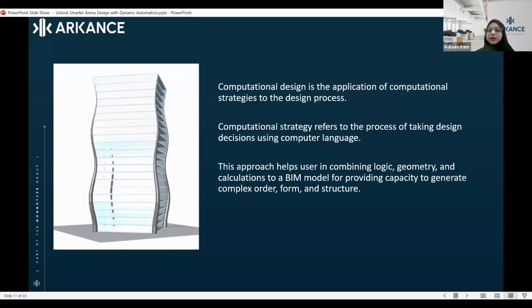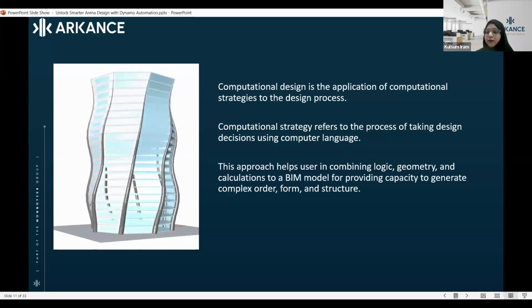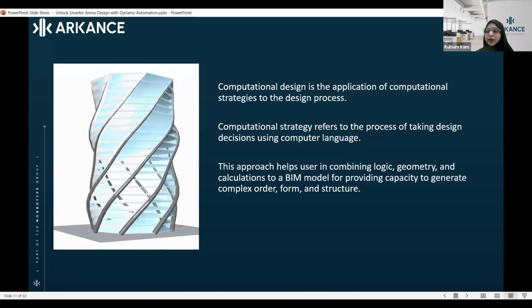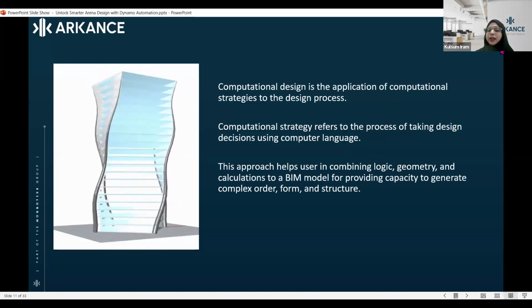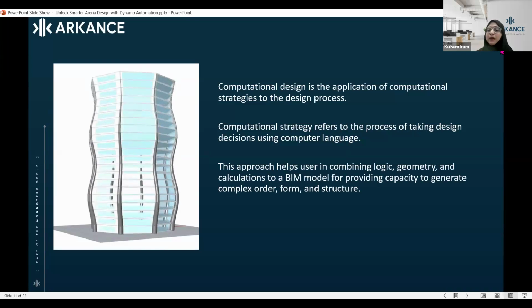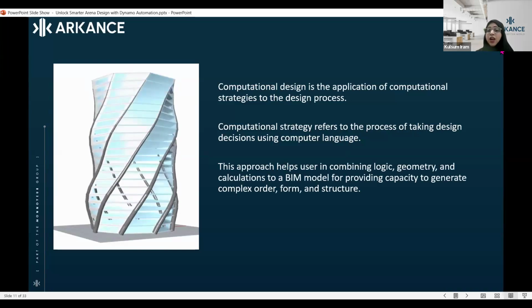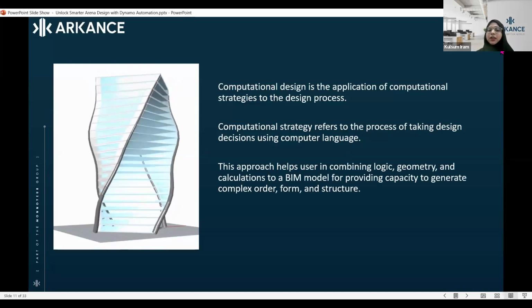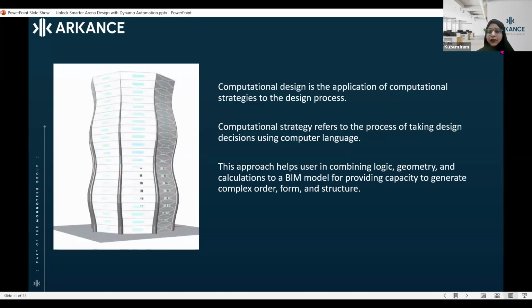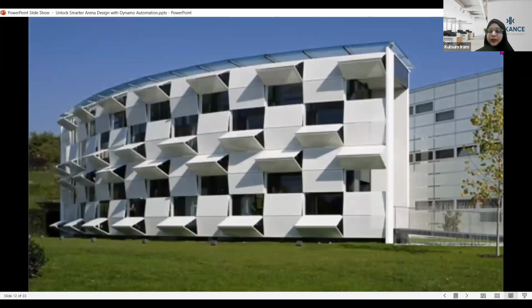And obviously for this approach you are going to use a lot of combinations, a lot of geometry is going to be introduced, as well as a lot of calculation using BIM models, complex orders, forms and structure. Using all this approach, when we talk about computational design, that means we are talking about automation, Dynamo. So this is a brief definition.